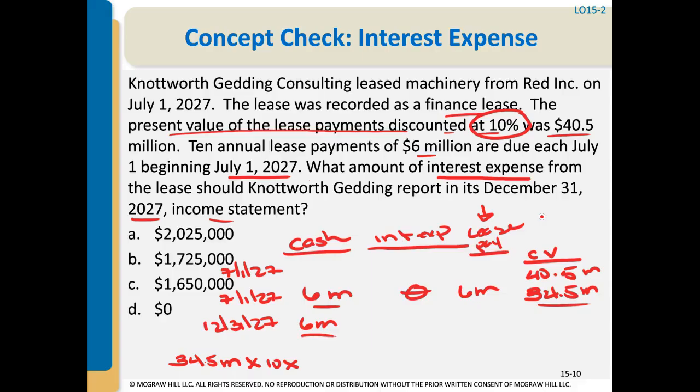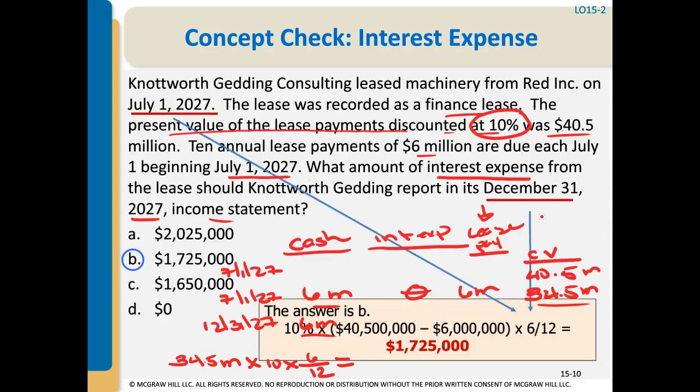The lease payments are made twice a year, every 6 out of 12 months. And that is going to give us the interest expense that we're going to recognize, which is $1.1725 million.